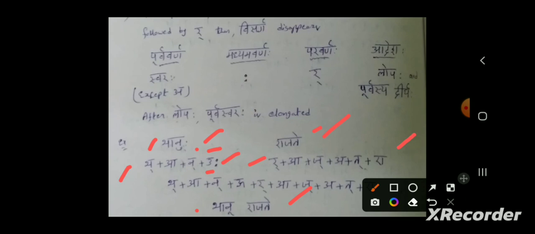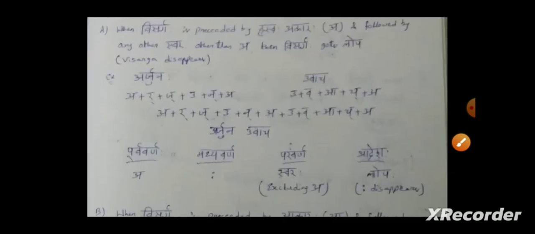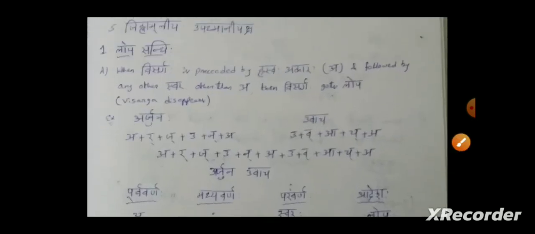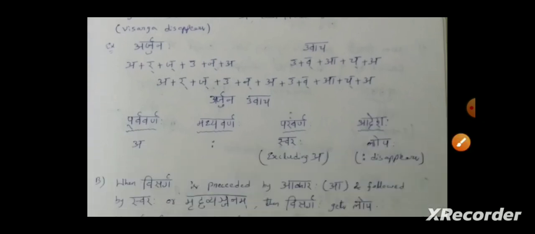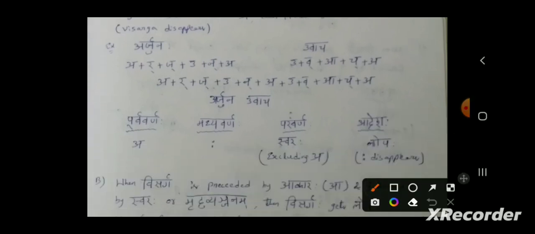Let's revise all the four cases once again. The first case of Lopa Sandhi is when visarga is preceded by the letter A and followed by any swara excluding A. Then this Visarga Lopa will happen.